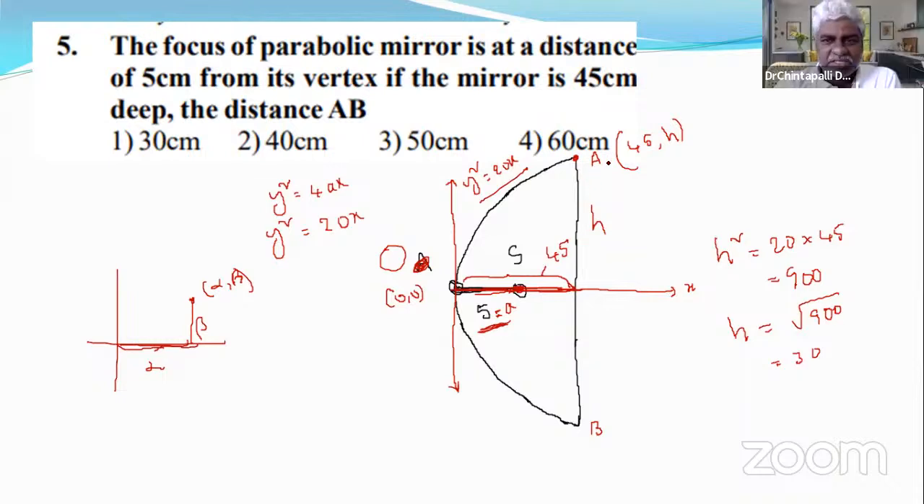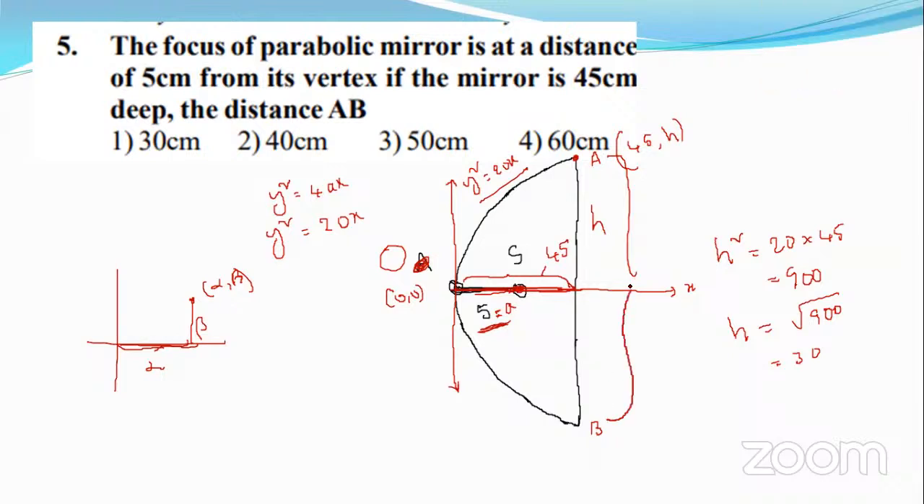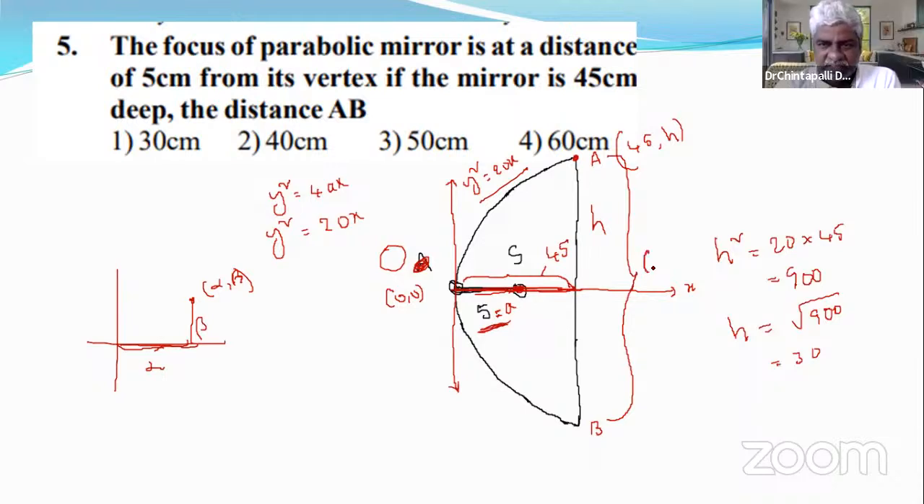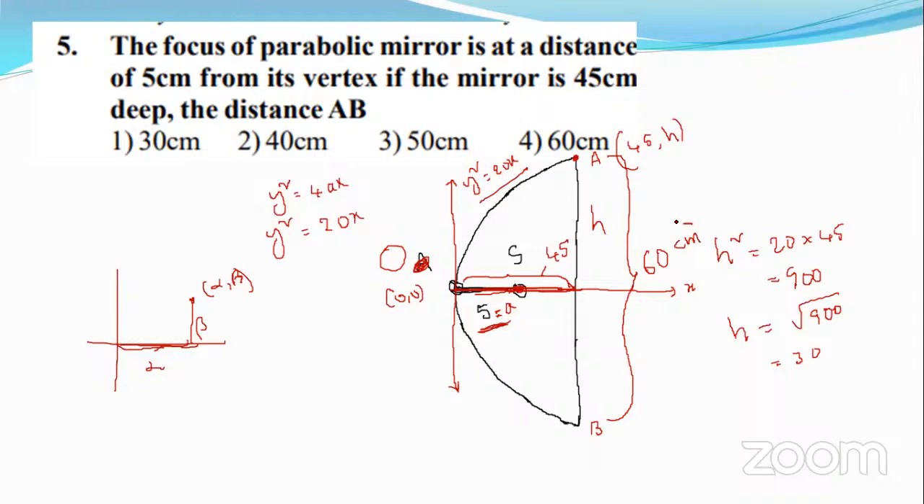Now it is h. What is asked? The distance AB is asked. That means the length of the double ordinate is asked. That is 2 times 30, which is 60 centimeters.